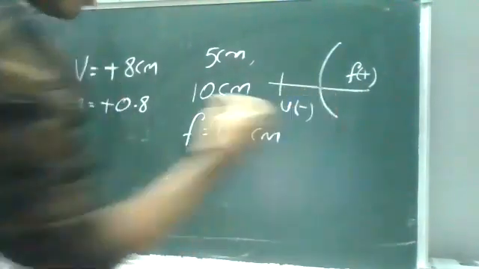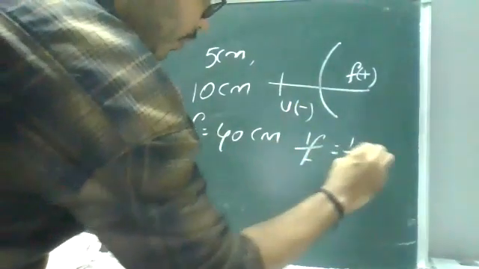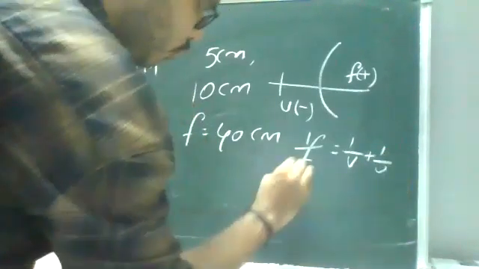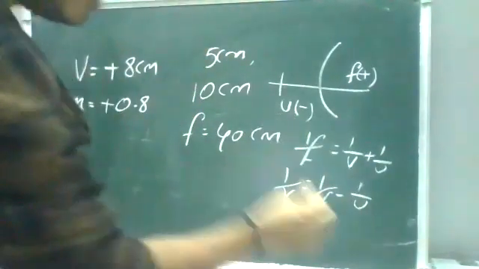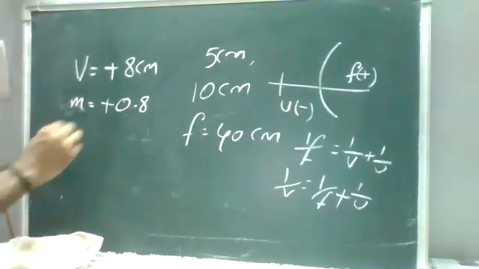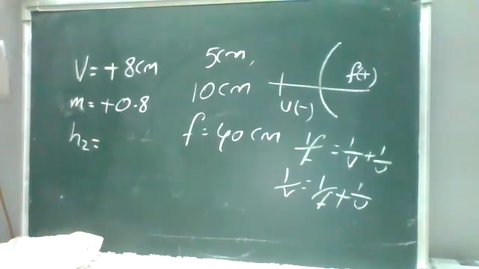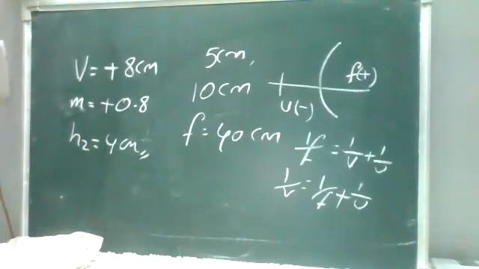u is negative. So the relation is 1 by f is equal to 1 by v plus 1 by u. So 1 by v is equal to 1 by f minus 1 by u. u is negative, so actually it will be plus, 1 by f plus 1 by u. Okay, so same thing, you need to find the h2 height. So the h2 height will be approximately 4 centimeters.